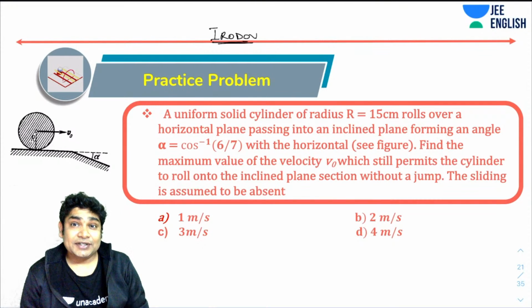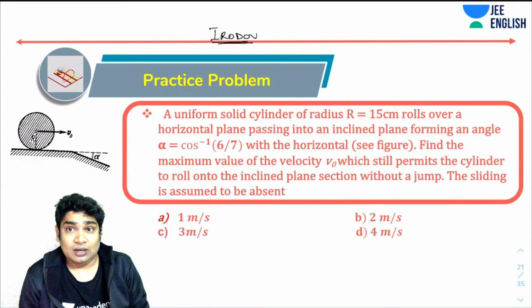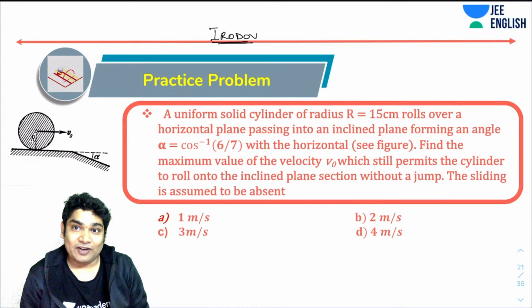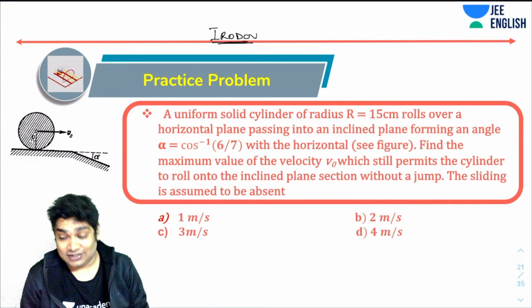This says a uniform solid cylinder of radius 0.15 meter rolls over a horizontal plane passing through an inclined plane forming an angle alpha, which is cos inverse of 6 by 7 to the horizontal. You can see the figure. Find the maximum value of the velocity v naught, which still permits the cylinder to roll onto the inclined section without a jump. Sliding can be assumed to be absent. All right. So what do you think will be the answer for this?